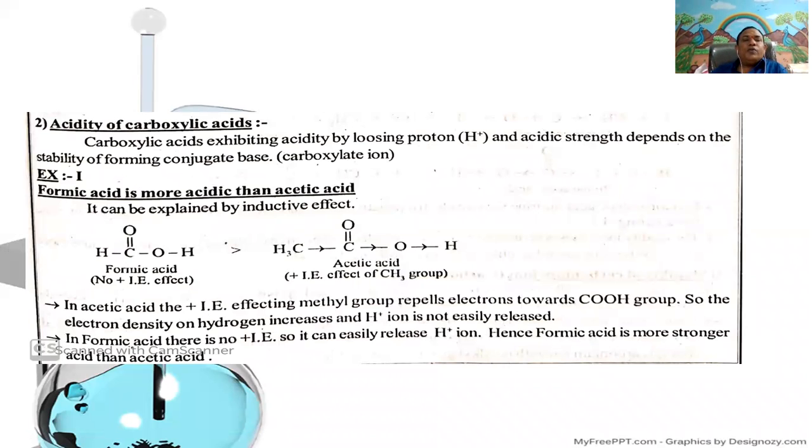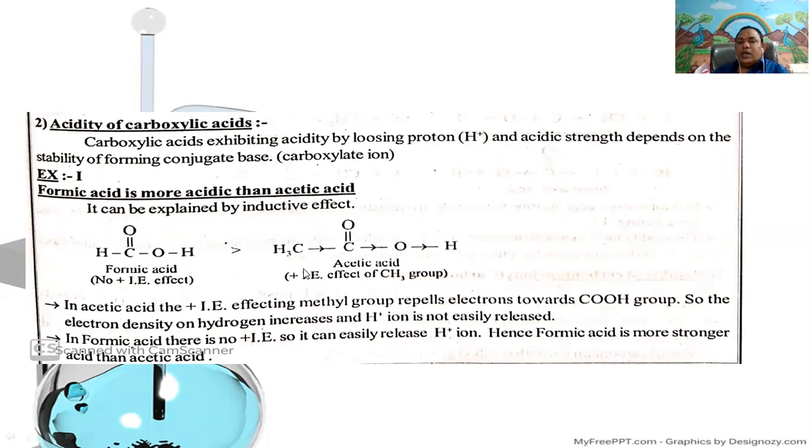Here, formic acid is more acidic than acetic acid, which can be explained by the inductive effect. Formic acid is HCOOH. There is no plus inductive effect group on formic acid. By the donation of a proton, formic acid gives a more stable formate ion, HC double bond O minus, which is more stable due to its resonance stability.